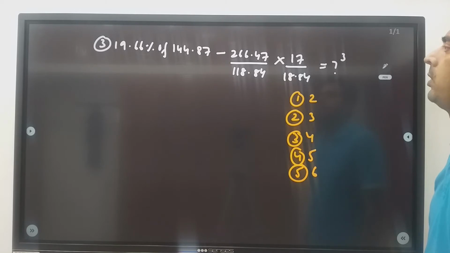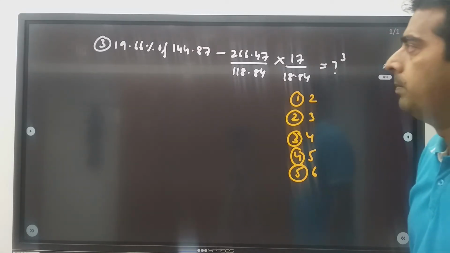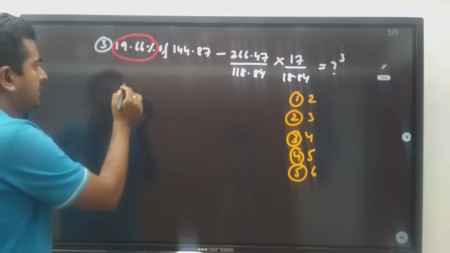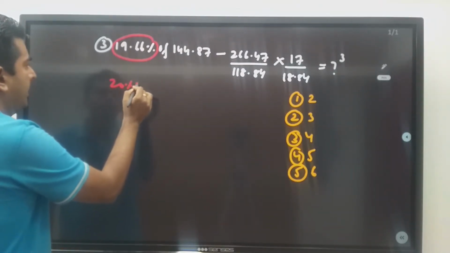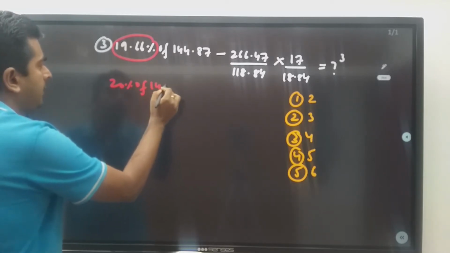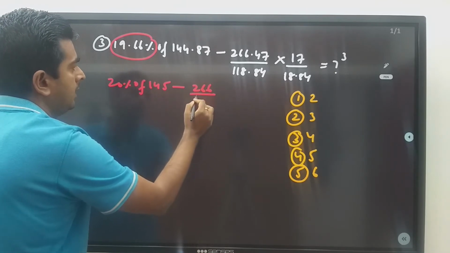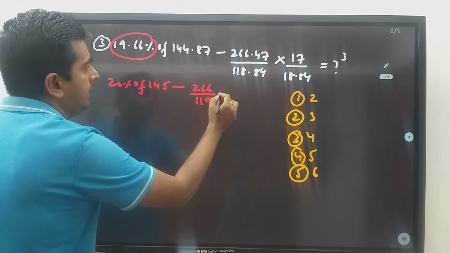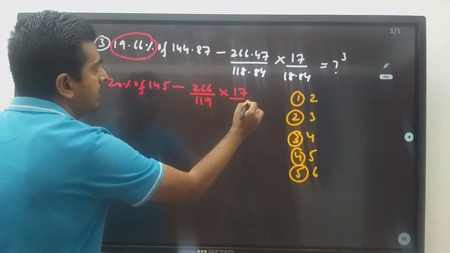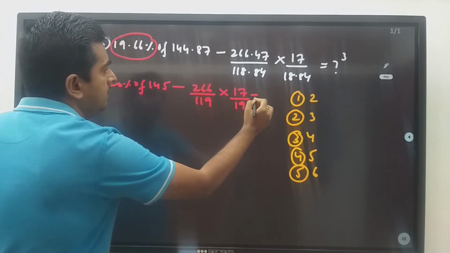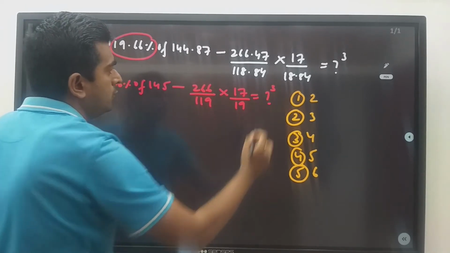19.66% of 144.87 minus 266.47 divided by 118.84 into 17 by 18.84 is equal to question mark cube. So 19.66% is nothing but 20% of this 145, minus this 266 divided by 119, into 17 divided by this 19, is equal to question mark cube.